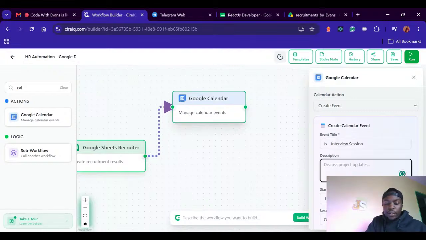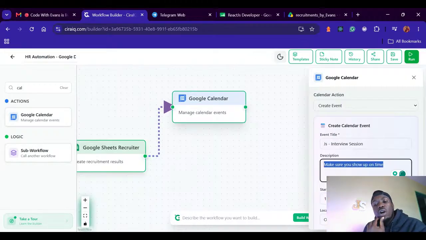And in the description, make sure that you show up on time.